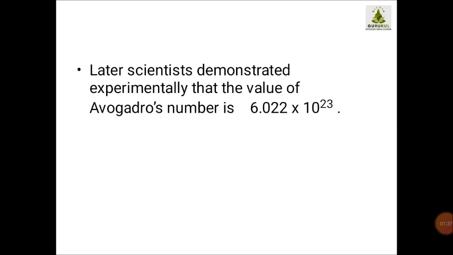Then what happens, students? What is the value of Avogadro's number? The value of Avogadro's number is 6.022 into 10 raised to 23 molecules.